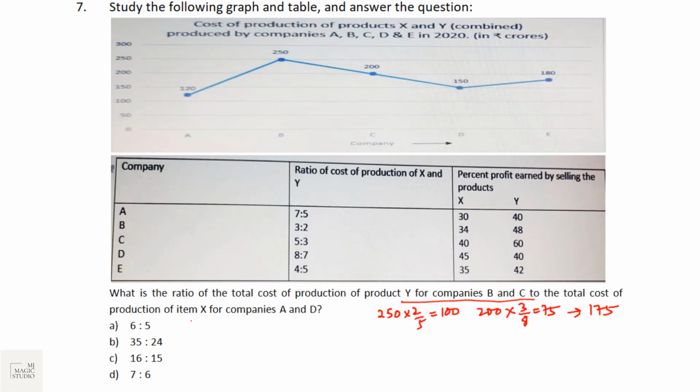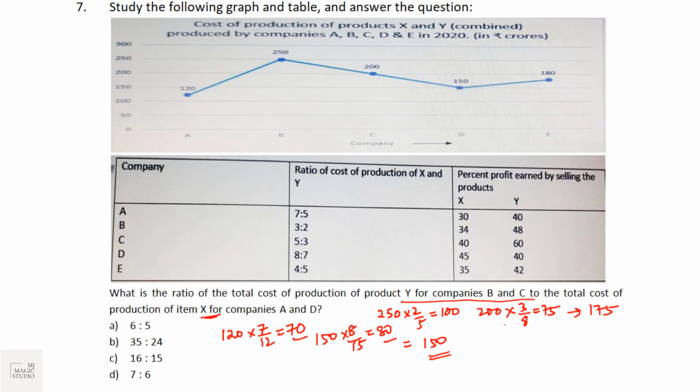Now the total cost of production of item X for company A. Okay, item X for company A, total is 120 and X proportion is 7:5, that is 7. And for company D, total is 150 and the ratio in favor of X is 8 by 15. So that total would be 80. So 80 plus 70 is 150.